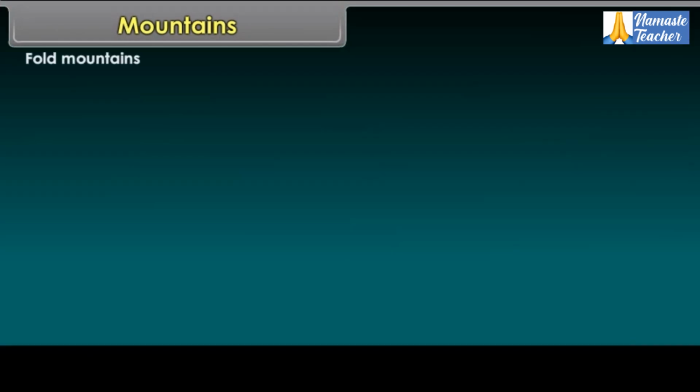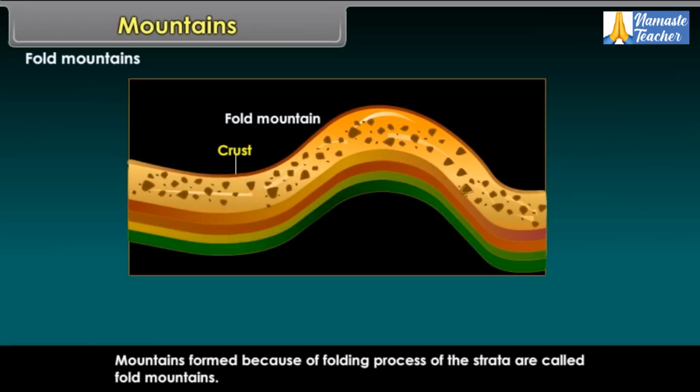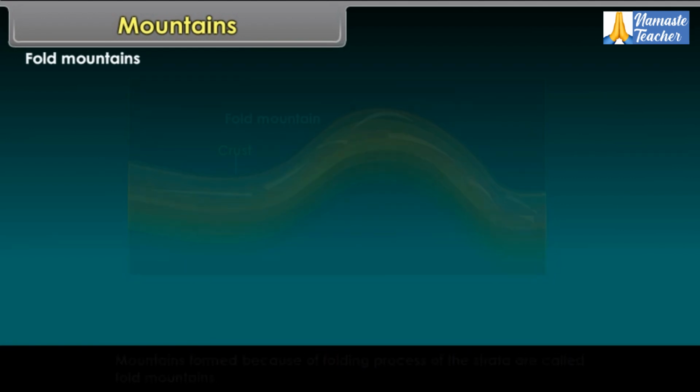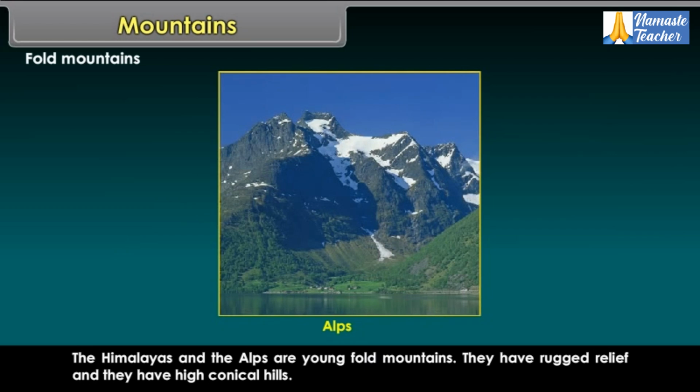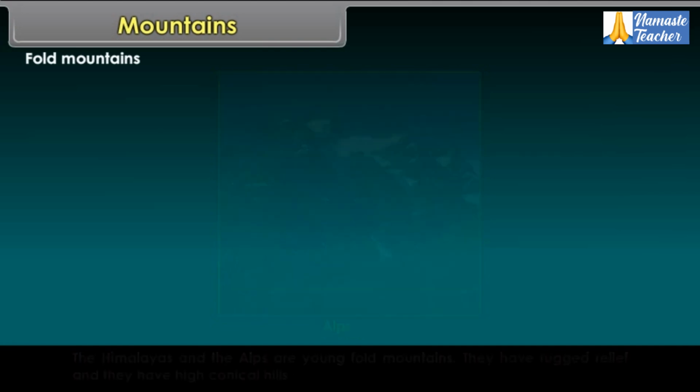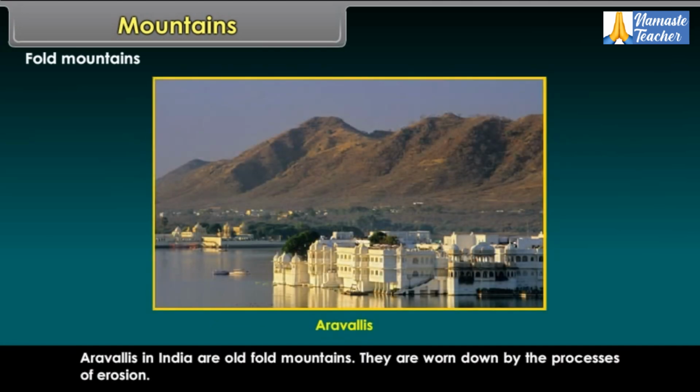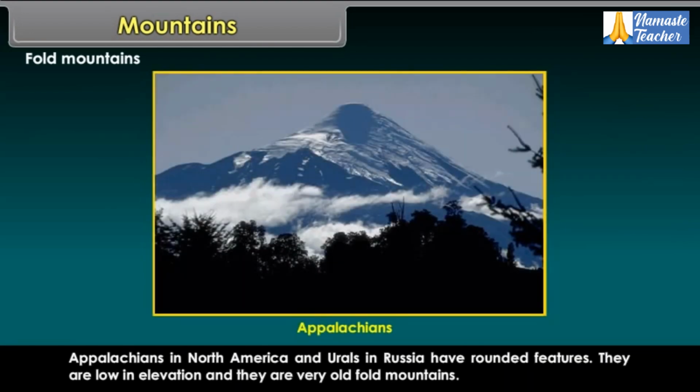Fold mountains. Mountains formed because of folding process of the strata are called fold mountains. The Himalayas and the Alps are young fold mountains. They have rugged relief and high conical hills. Aravalis in India are old fold mountains. They are worn down by the processes of erosion. Appalachians in North America and Urals in Russia have rounded features. They are low in elevation and they are very old fold mountains.